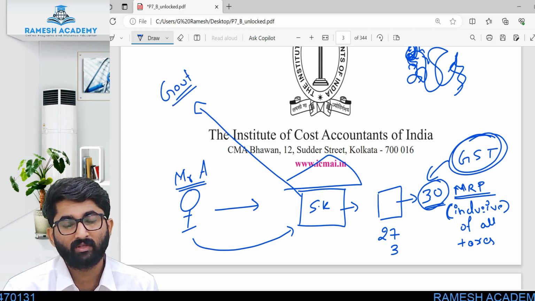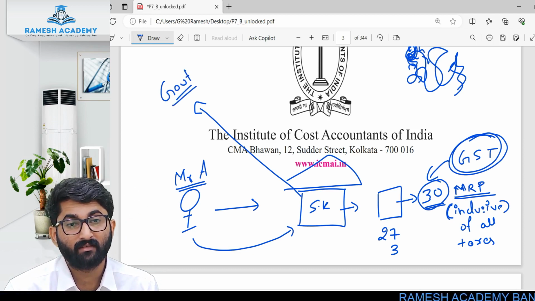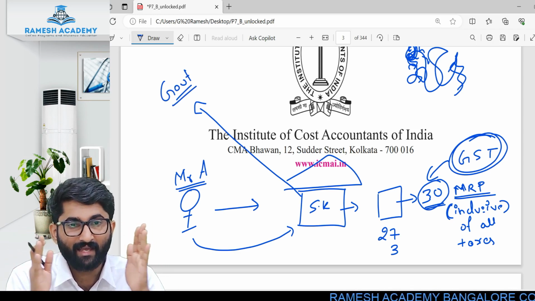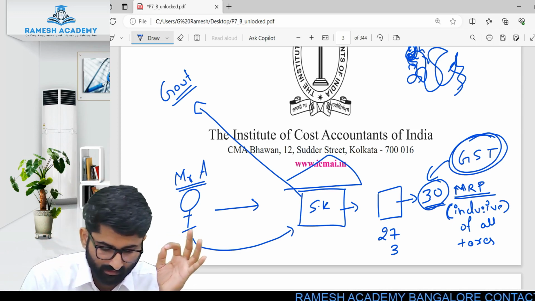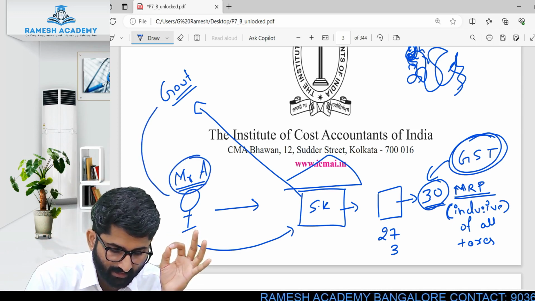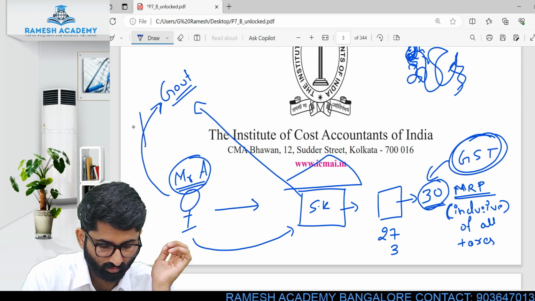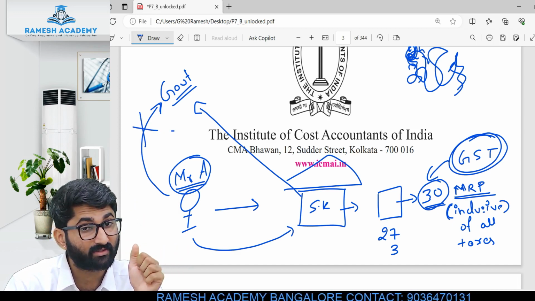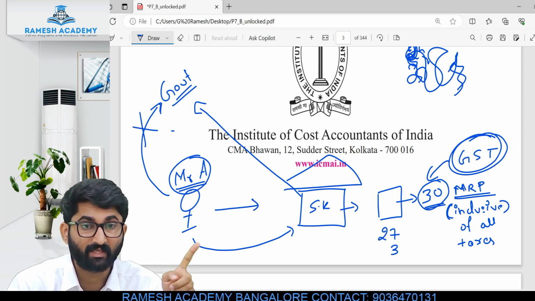That 3 rupees will be paid by the shopkeeper to the government. So this is nothing but indirect tax. Now tell me, is Mr. A paying directly to the government? No. Mr. A is not paying this to the government. Who is paying this to the government? The shopkeeper is paying this to the government.